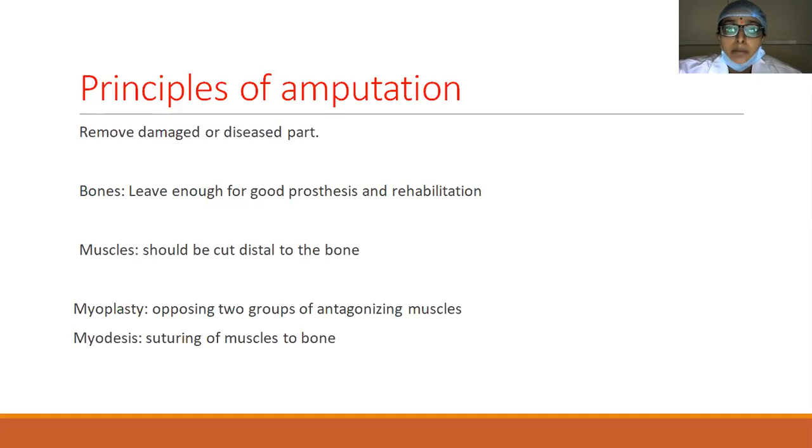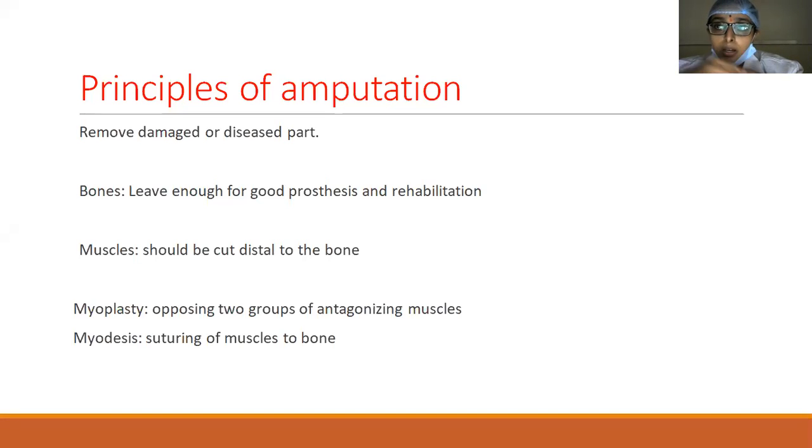So here the damaged part is removed. And while addressing amputations, these are the different structures which are cut. First, while cutting the bones, we have to leave a good stump which is long enough to have a good prosthesis and for good rehabilitation. And one more thing is, the shorter the stump, the greater the energy spent by the individual for locomotion.